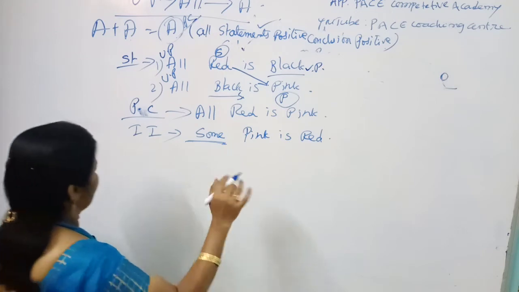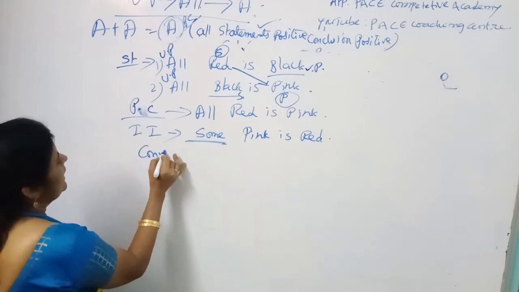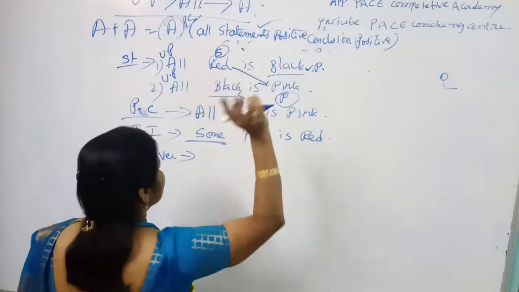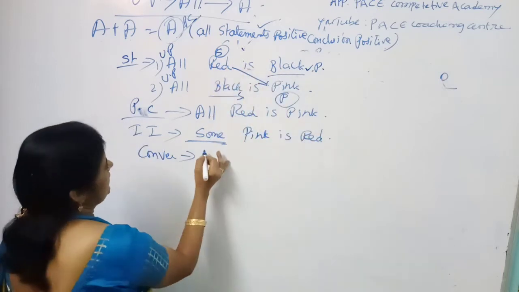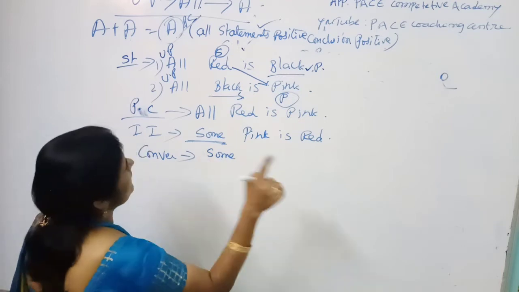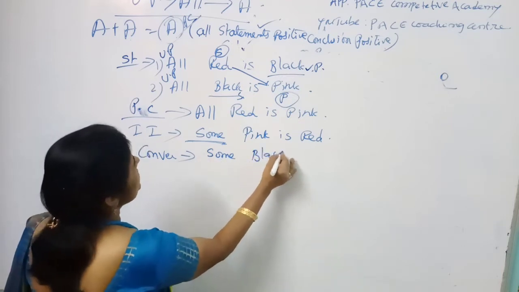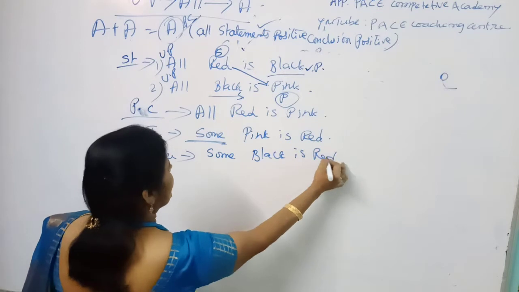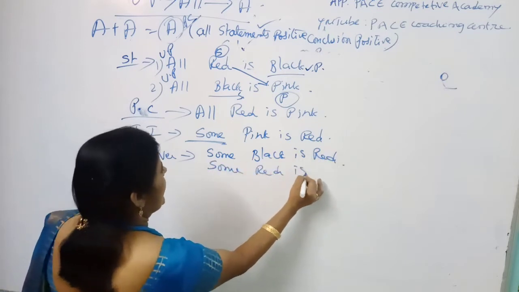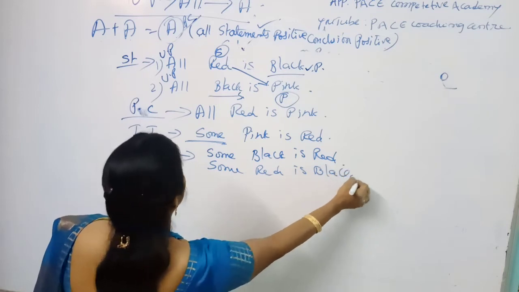Clear? And next, coming to the conversions. So you know, students, all is converted into how many varieties? Two varieties. The first variety is all always converted into some. So you can say the simple answer: some black is red, and also some red is black. Okay, clear, my dear students?